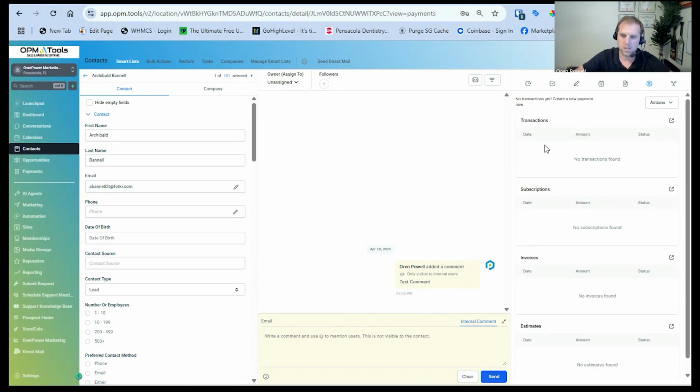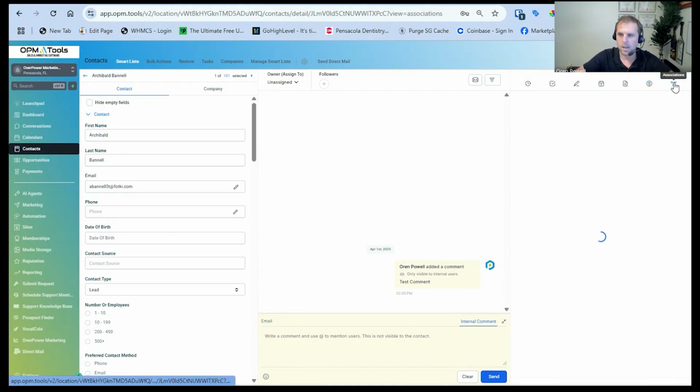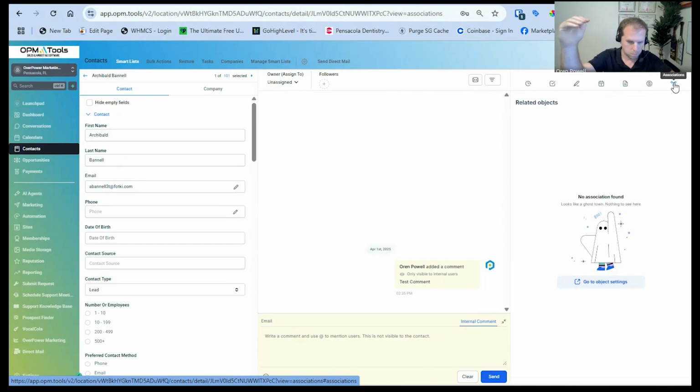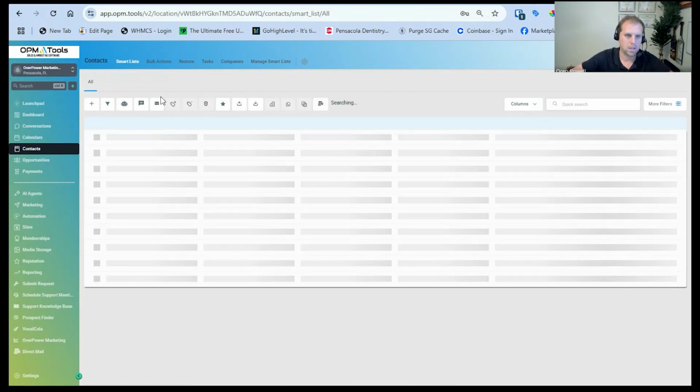Any type of invoices that came through the software for that specific contact will show up inside of here. And if you have any associations, could be like custom objects. Maybe they are, let's say, a real estate broker, and then you have real estate agents underneath them. And then underneath that real estate agent, you have multiple listings that you're trying to sell. This is where you can have these custom objects involved to put those relationships together. I'm not going to talk too much into that. That goes really advanced, but that's just an example of how the contact section works.